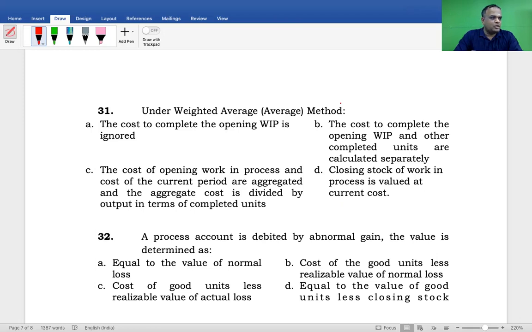Is it correct? No. See, the cost of opening WIP in process and the cost of the current period are aggregated, and the aggregated cost is divided by input in terms of completed units. Is it right or not? Yes. Closing stock of WIP is valued at the current cost. What is the right answer? C. C is the correct answer. Good.